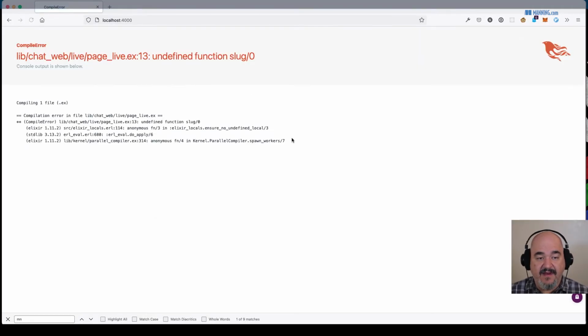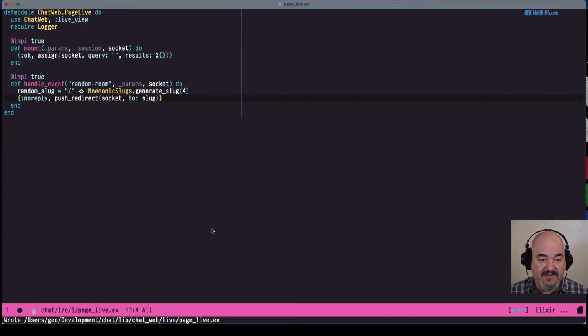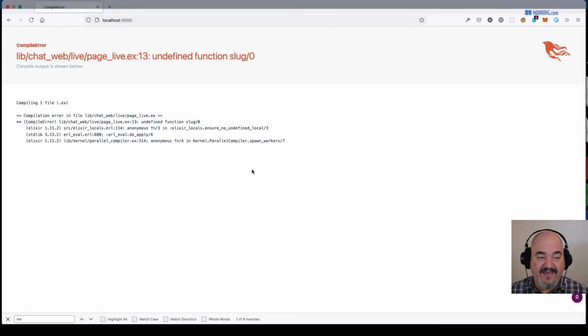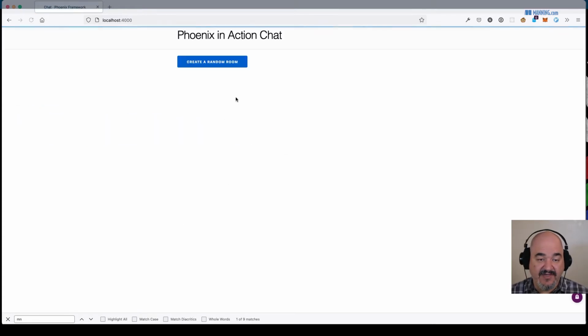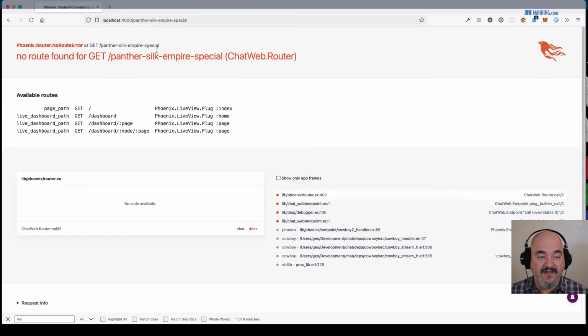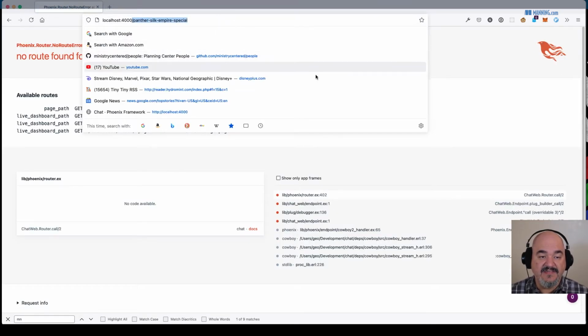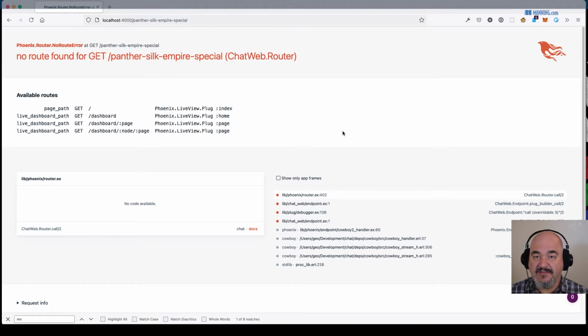And I bet you can guess what's going to happen when we save this and press the button. We see we have an error, undefined function slug. That's because I didn't say random slug. That's not the error that I was expecting. So let's do that, random slug, and save that. I didn't even press reload. Again, Phoenix knows that I saved it, so it reloaded for me. We can see that we were redirected to this Panther Silk Empire special URL, but we don't have anything handling that request. There's no router that handles that, which is something we need to define.